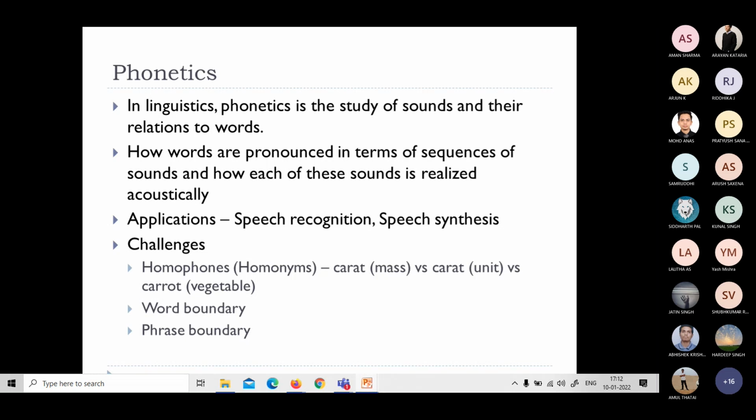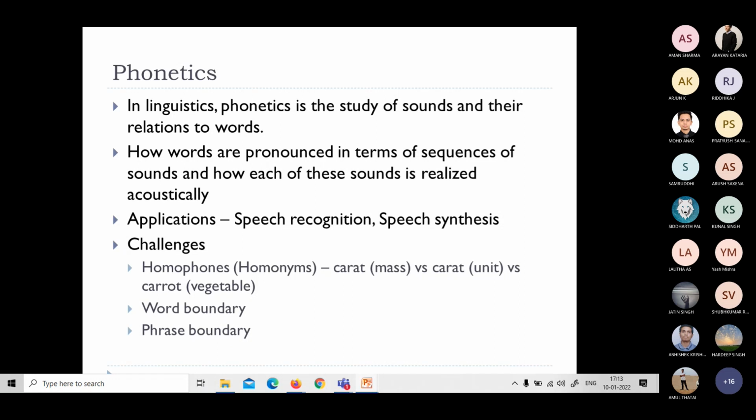Phonetics is the study of sounds and their relations to words. It deals with how words are pronounced in terms of a sequence of sounds, and how each of these sounds is realized acoustically, how the system is going to grasp that information. When we say something, Siri is going to understand it. How is it going to do that? I already told you, when we say something, Siri grasps it and converts it into text, processes the text, understands the text, and returns the answer through speech synthesis. So these are the things happening.